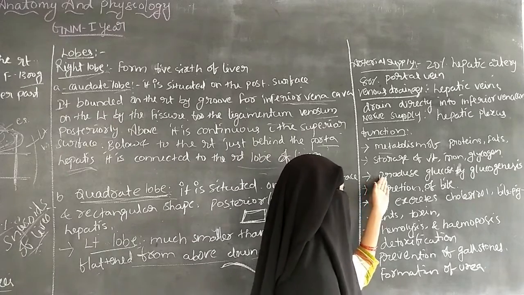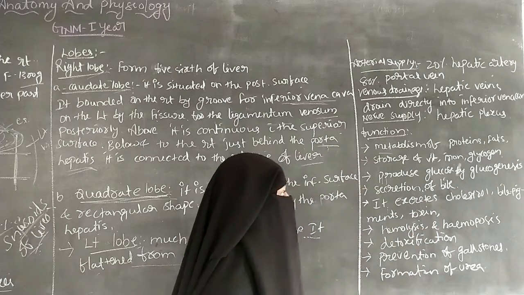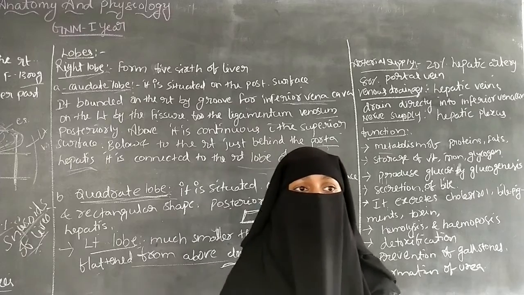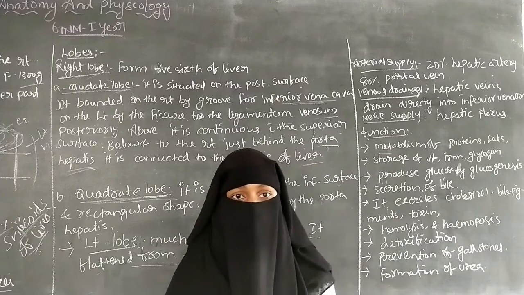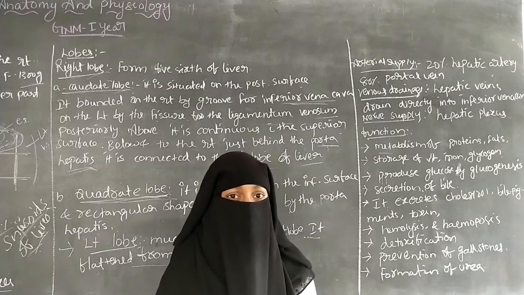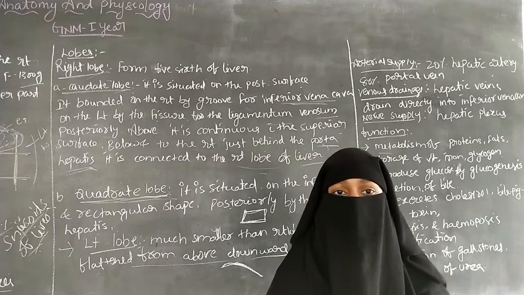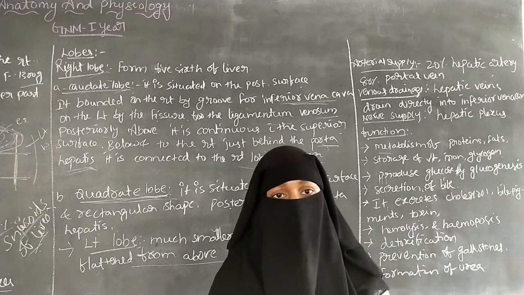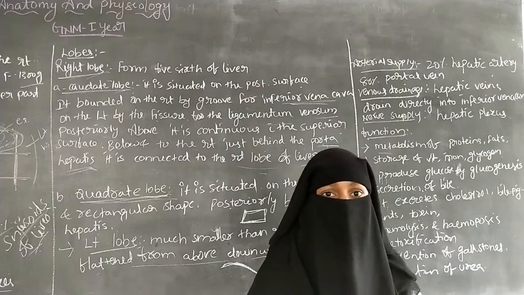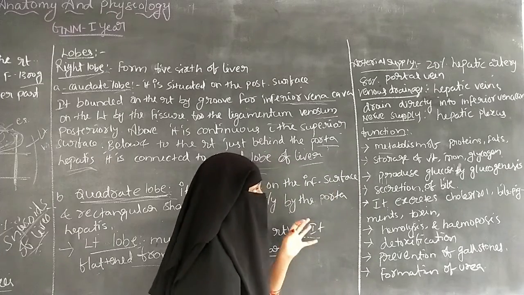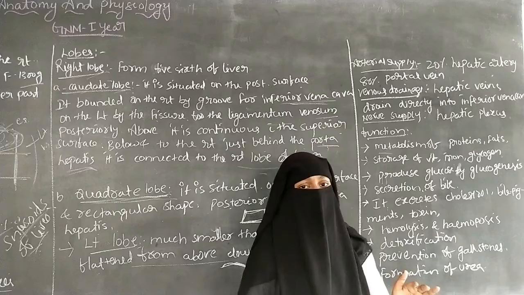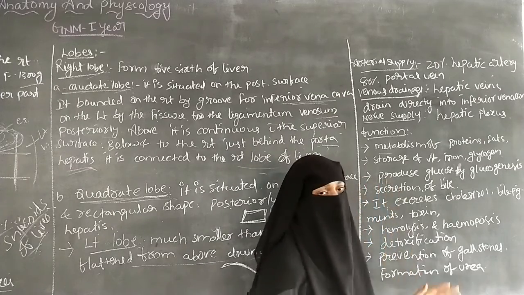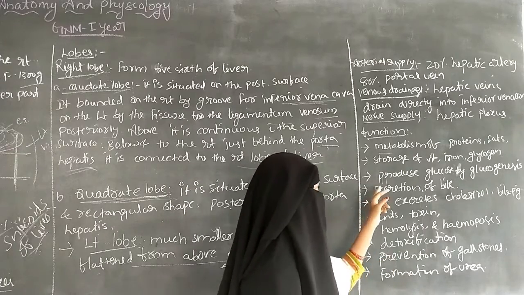Next is producing glucose by gluconeogenesis. The liver helps to produce glucose by gluconeogenesis. Gluconeogenesis means making glucose by breaking down fats, proteins and amino acids. It is the formation of glucose, and the liver helps to produce glucose in the body.